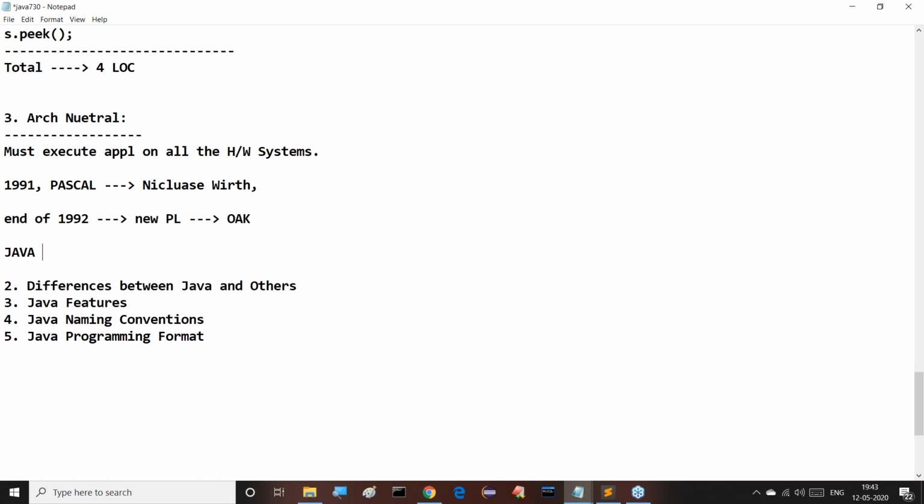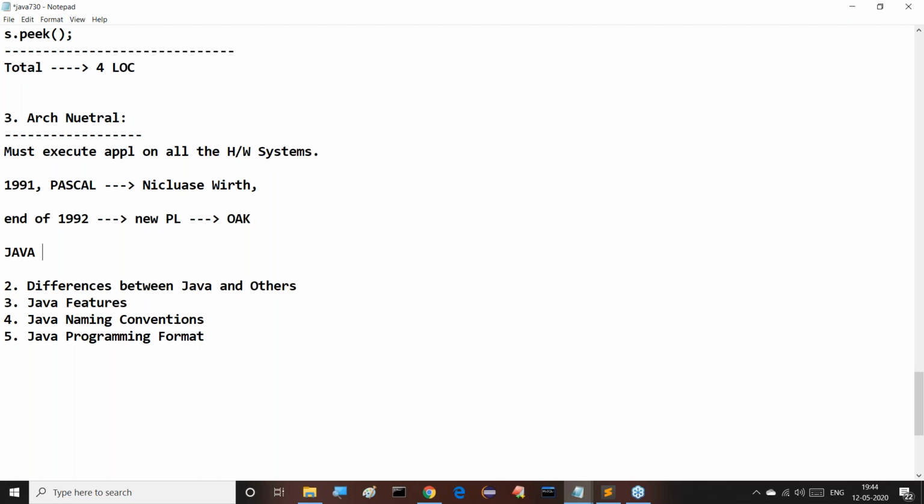Then immediately all the Sun people thought, why don't we give this name to our new programming language? They gave that information to Sun Microsystems, and Sun Microsystems thought about it and accepted it immediately. The name of this programming language is Java. Because of that, we now get the name Java programming language.